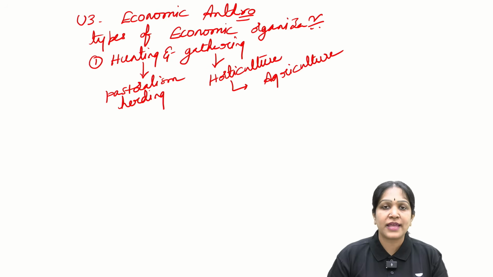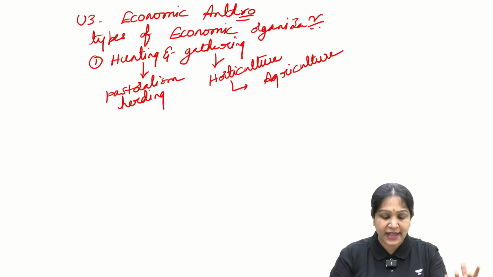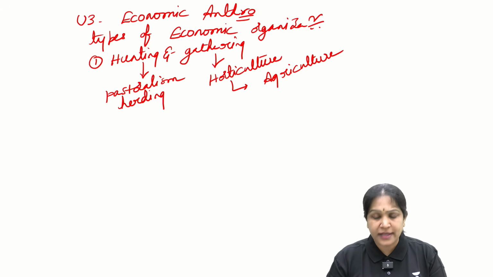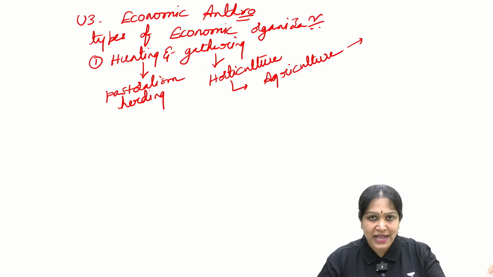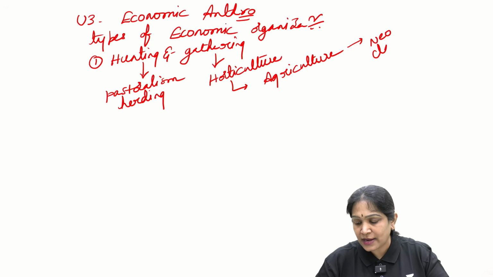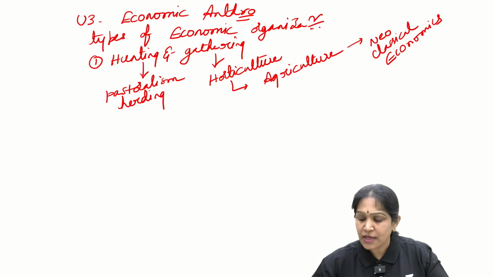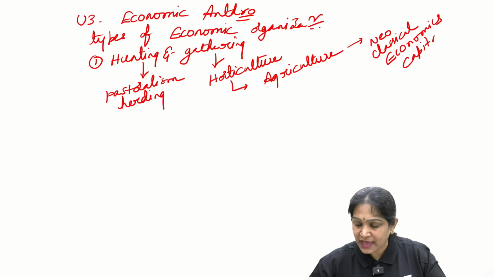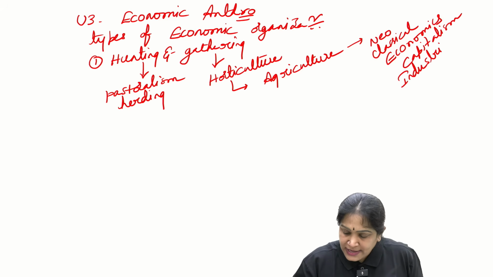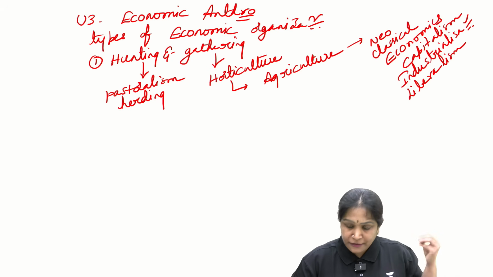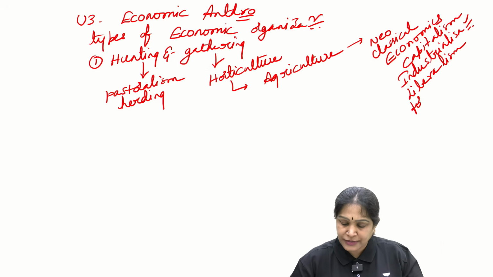So this is how the economic organization evolved from hunting gathering to pastoralism, then to horticulture, to agriculture, and then after that to neoclassical economics, or capitalism, and then industrialization, liberalism in economy, and then foreign trade.